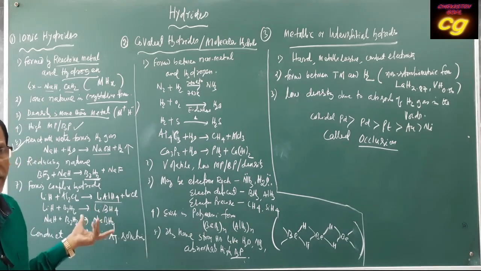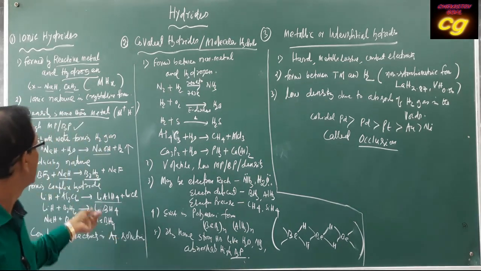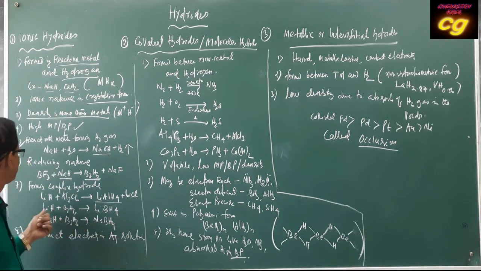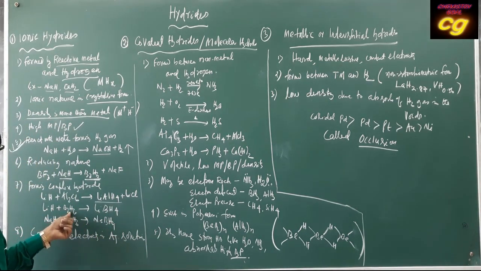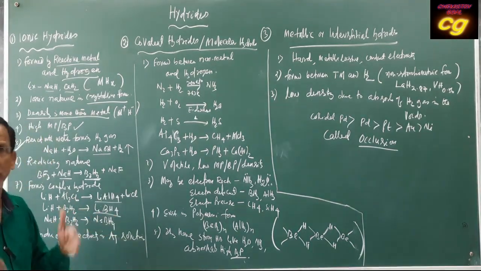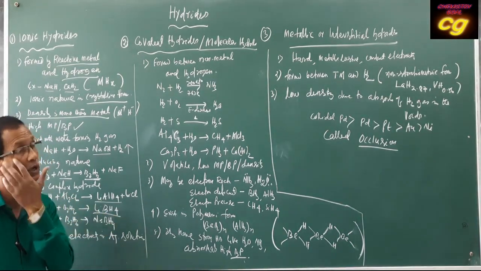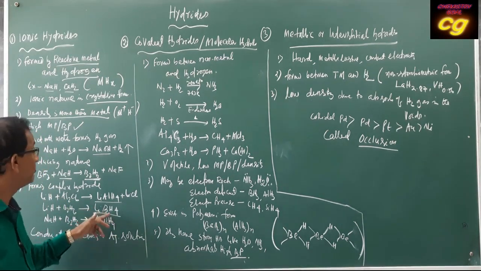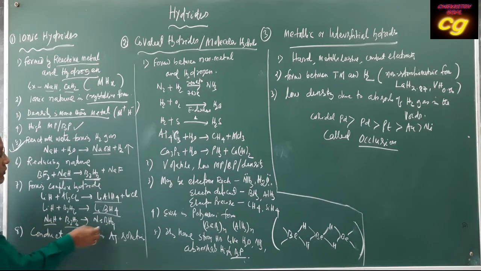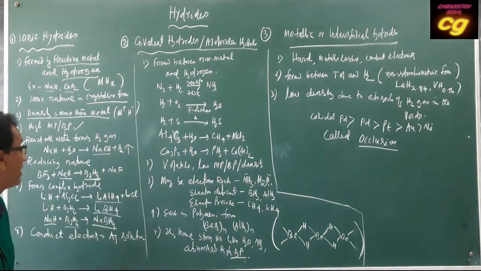It has the complex ion AlH4, a combination of two or more metals. Then lithium hydride and diborane B2H6 form LiBH4. It is also a combination of metal and non-metal, LiBH4. This is called lithium borohydride. Similarly, sodium hydride and diborane form NaBH4, sodium borohydride.